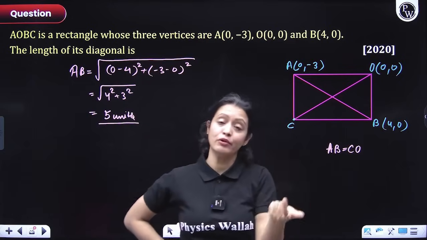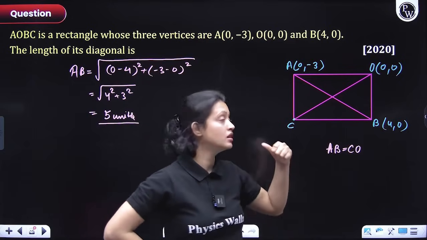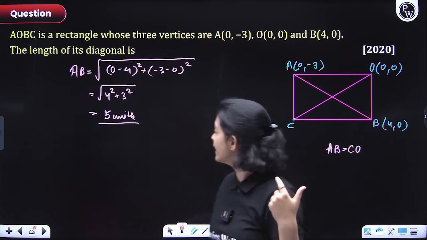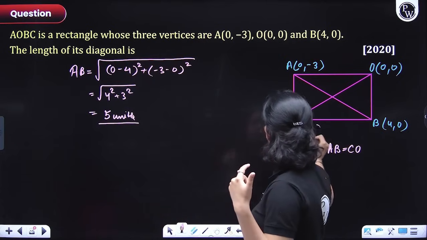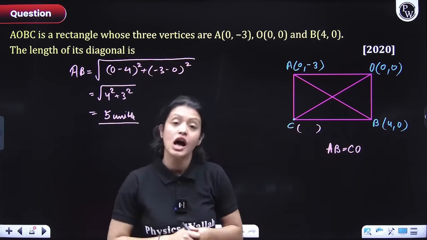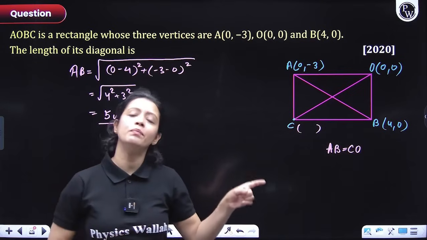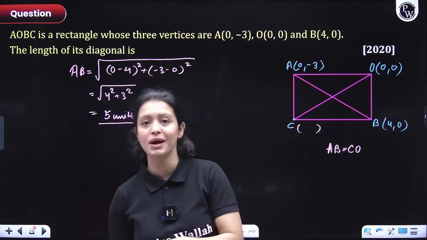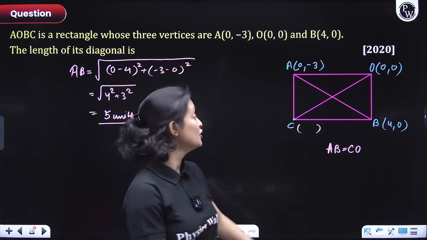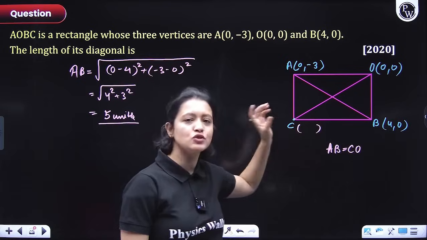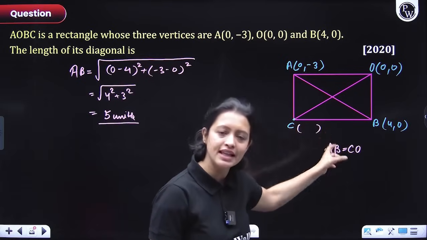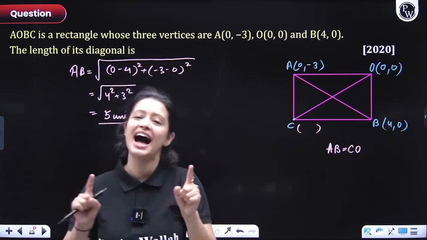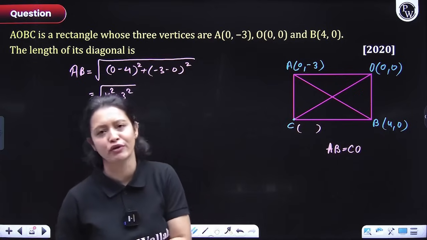Now another type of question can be asked from this question, that would be to figure out the coordinates of C. What are the coordinates of C, everyone? How will you do that? So we will be learning that after doing the section formula and midpoint formula, because we'll be using the midpoint formula to figure out the fourth coordinate. So remember that this question is left, and we'll come again to this question after discussing the section formula and midpoint formula. Okay, ji?